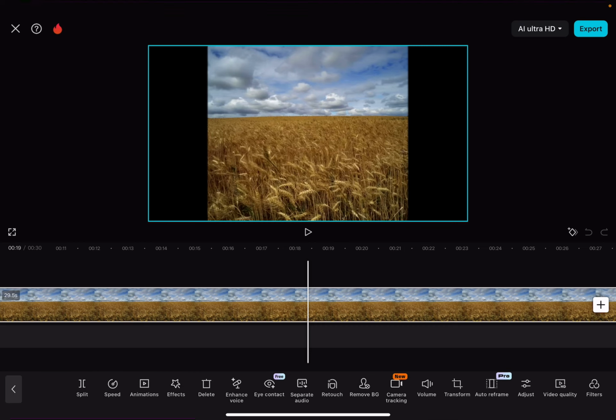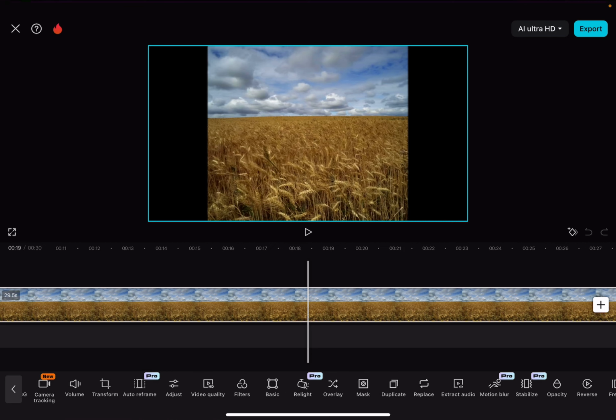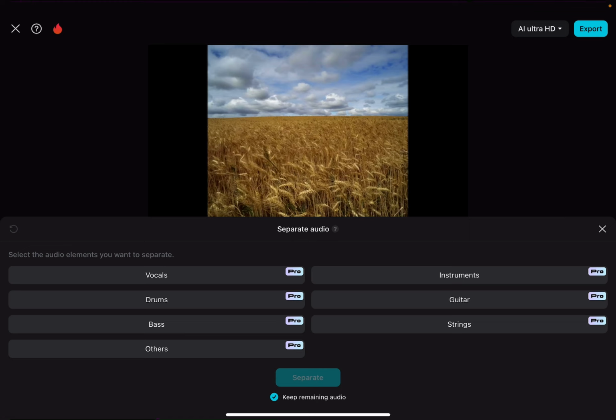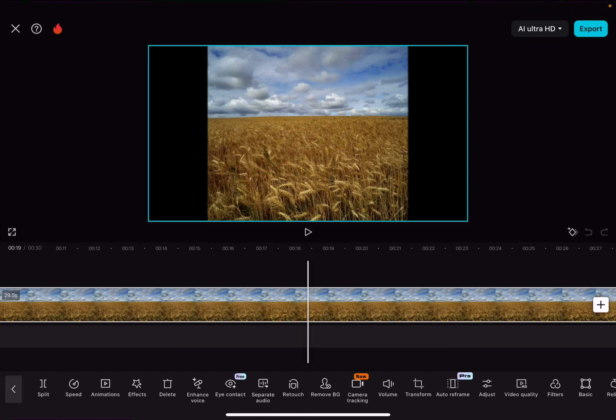So when you select a video, this menu is going to show up on the bottom of the screen and you have to tap on Separate Audio. And then you can select drums or bass or instruments or guitar or strings or even others. And when you select the option, you just have to tap on separate and it is going to separate it for you